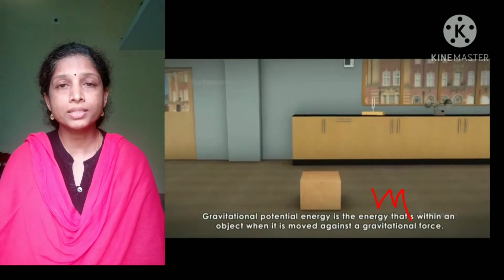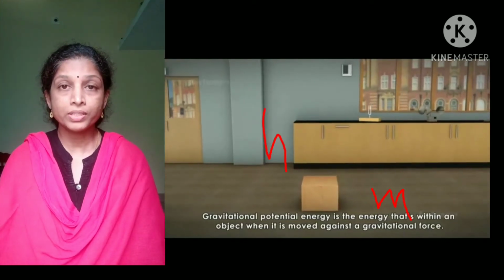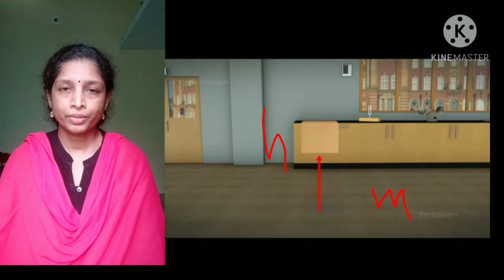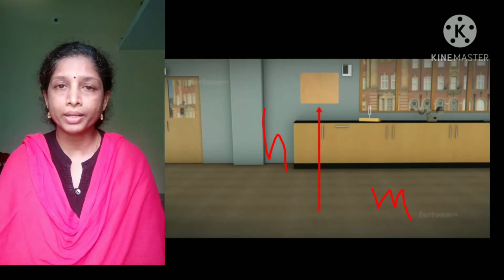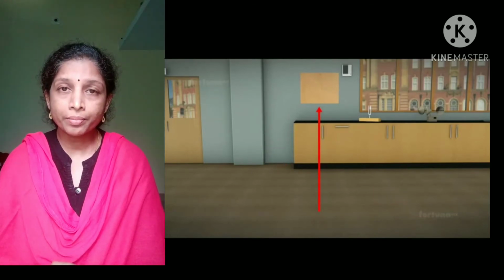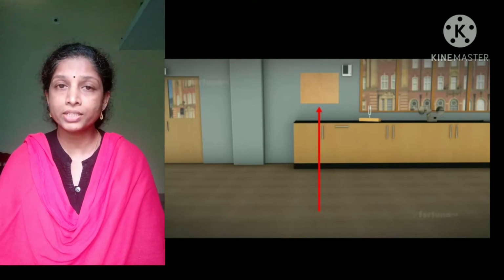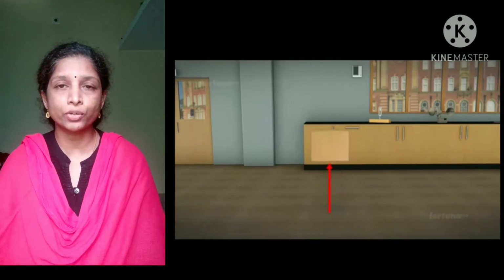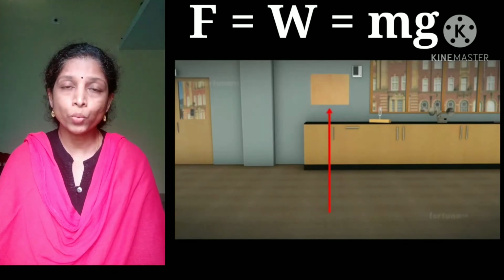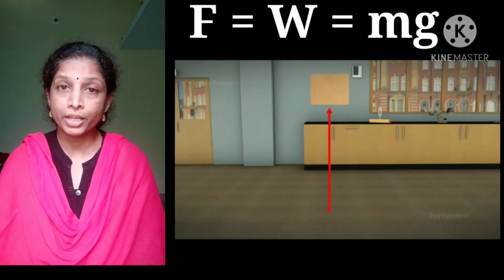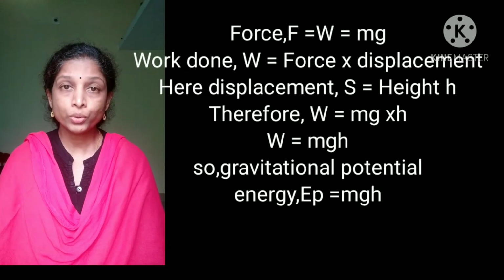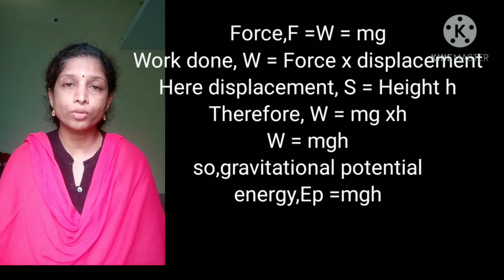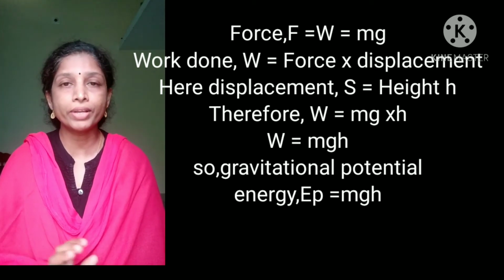It is very easy to derive the equation for potential energy. For that, we have to consider an object having mass m, which is raised to a certain height h. We know to raise an object to a certain height, we need to apply force. Then the minimum force required to raise the object against gravity is equal to the weight of the object. You already know what is meant by weight. What is the equation for weight? W is equal to mg, mass into acceleration due to gravity. So the minimum force required to raise the object to a certain height is equal to the weight of the object.